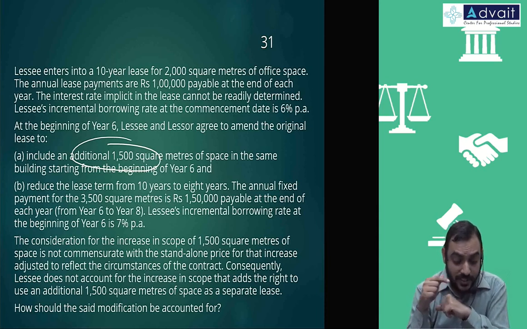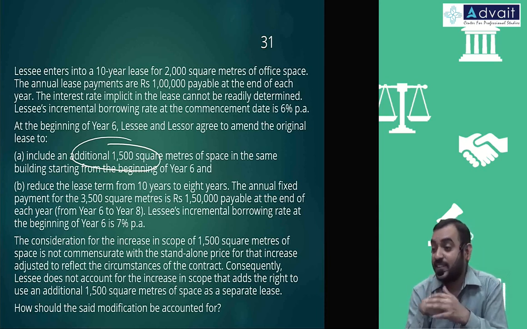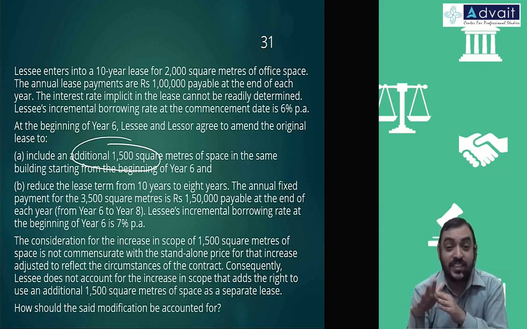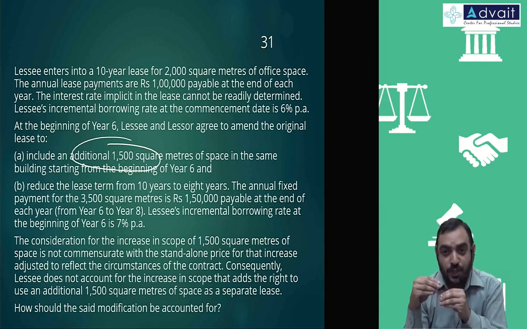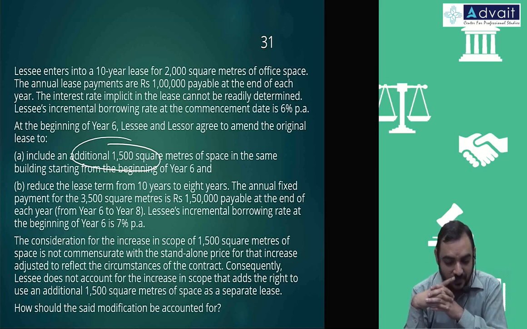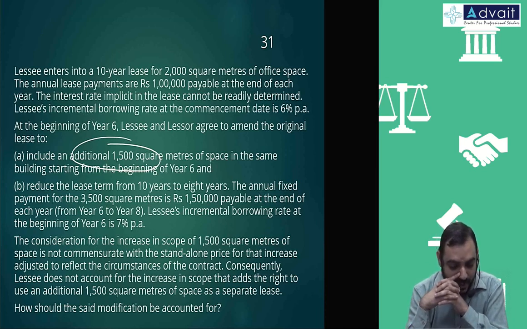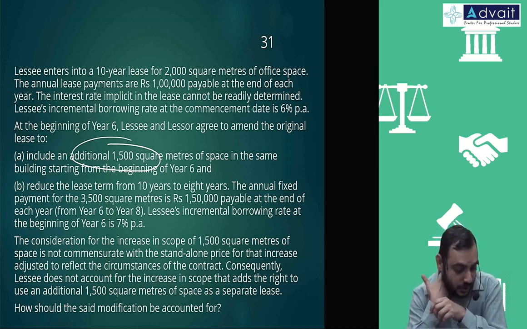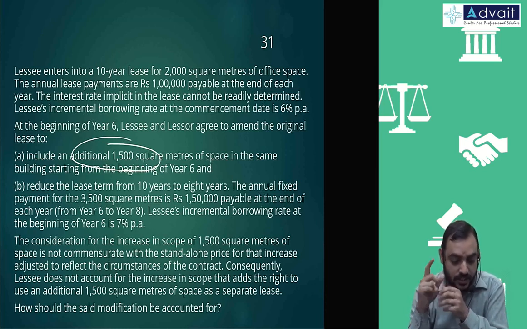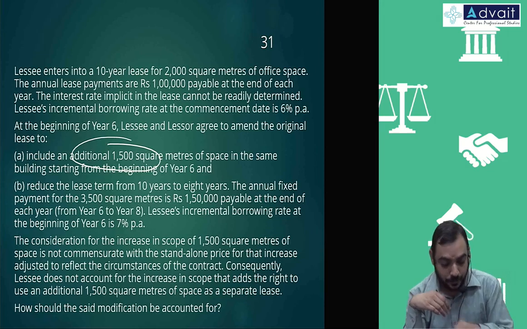And reduce the lease term from 10 years to 8 years. Reduction of lease term. In a way reduction of scope, but reduction of lease term. Annual fixed payment for 3,500 square meters is 1,50,000 payable at the end of each year. That is from year 6 to year 8, revised term.